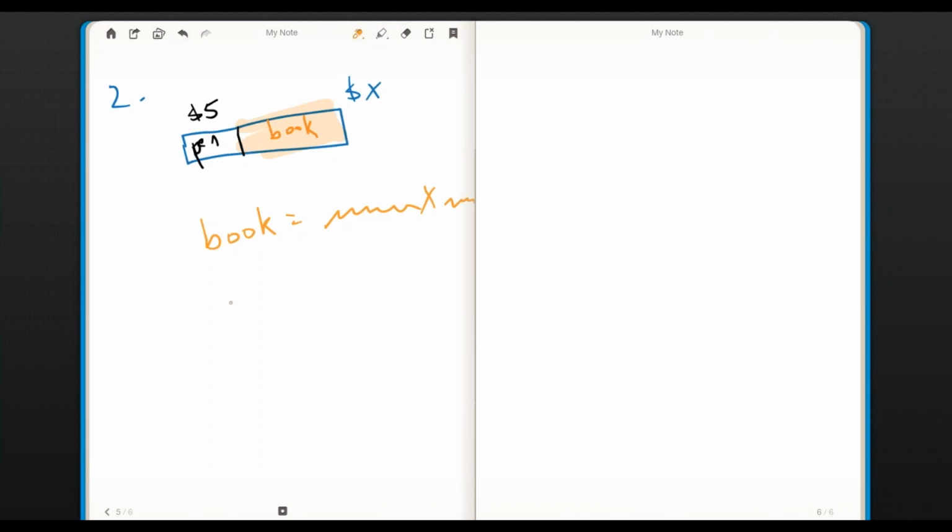And so here's the point. If I want to know the price of the book, I can take the whole thing, that whole thing is X, and I can remove from it, take away that $5 that you spent on the pen, and that's going to give me the leftover, which is the price of the book. And then, of course, in B and C, you're going to use a nickname for X, be that 11 or 15, to solve for the price of the book in that case.